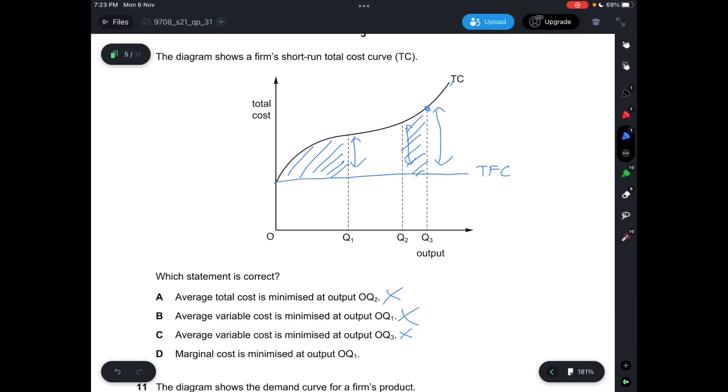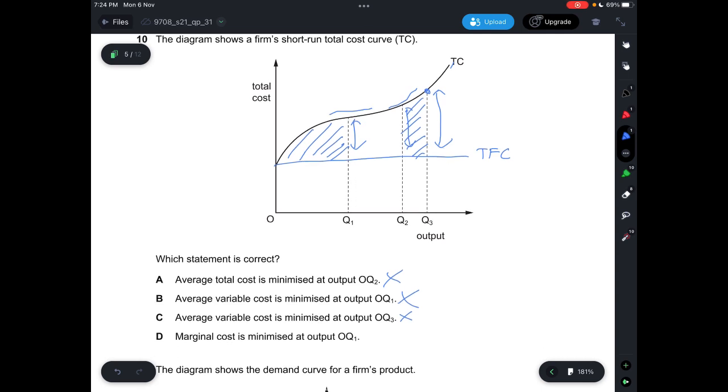And then for D, it says marginal cost is minimized at output OQ1. That's correct because you can see the slope is actually flatter than the others. This one is already at a steeper gradient. The one that's much flatter will be here, so the marginal cost here will be the lowest. So the answer that's correct is D.